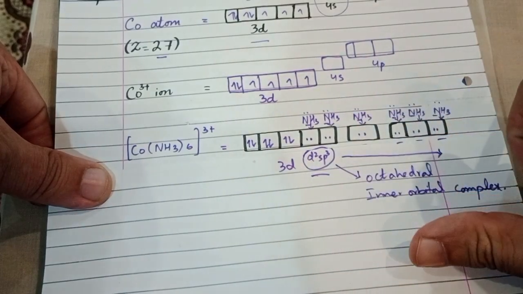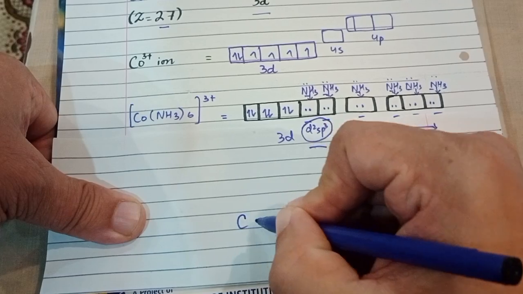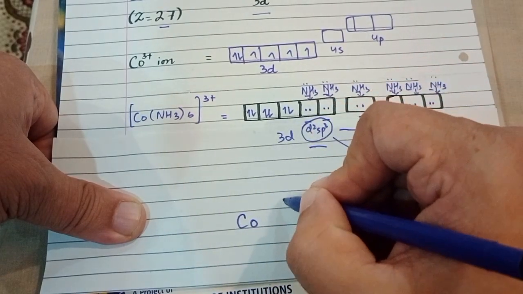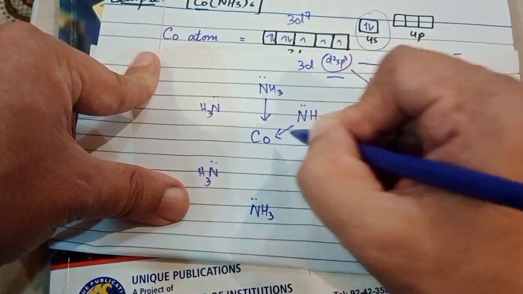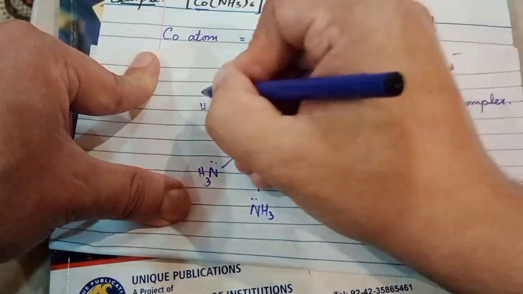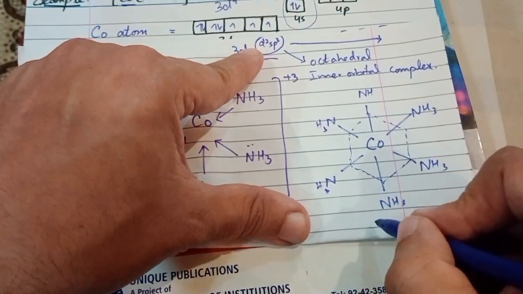In this example, we have the central metal ion cobalt 3+ and 6 ammonia ligands around it. All these ligands donate their electrons to the cobalt ion. This will form a complete complex with octahedral geometry.